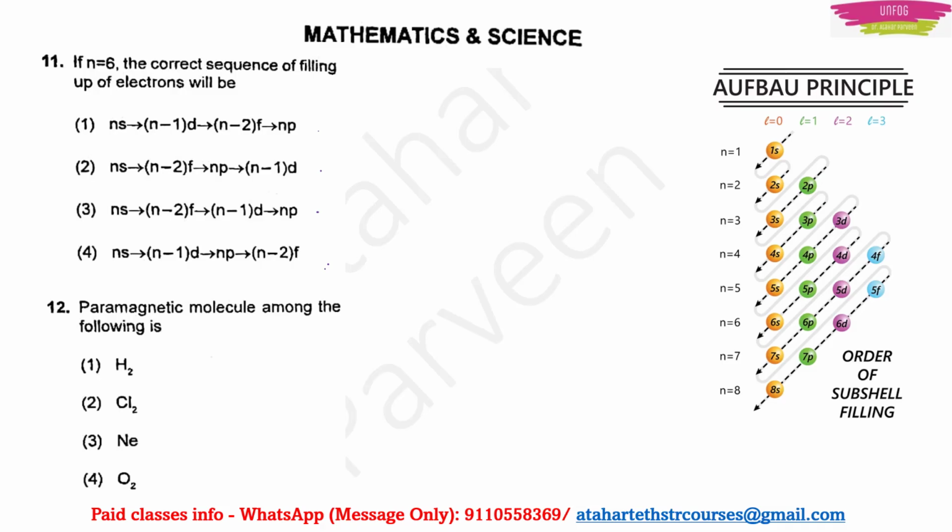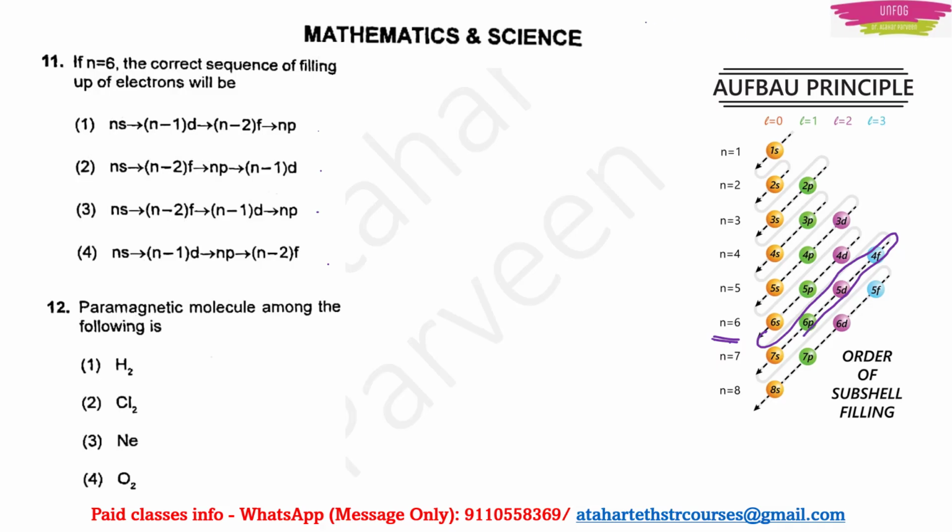Now according to the Aufbau principle, how do we fill the electrons? You can see the diagram here, and here they are telling that n is equal to 6. So directly go to n is equal to 6 and see what is the order of filling of electrons. So the order of filling of electrons is 6s for n is equal to 6, then 4f, 5d, 6p, right?